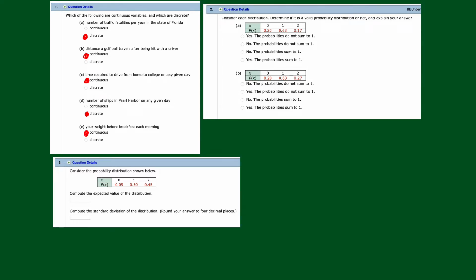Number 2 says, consider each distribution. Determine if it's a valid distribution or not. Explain your answer. A distribution is going to be valid if 2 things happen. Both have to happen. First of all, for each x, this has to be true: 0 ≤ p(x) ≤ 1, which just says that each one of the p(x) numbers, like each one of these numbers here, has to be between 0 and 1, right? They have to be probabilities. They have to be between 0 and 1.